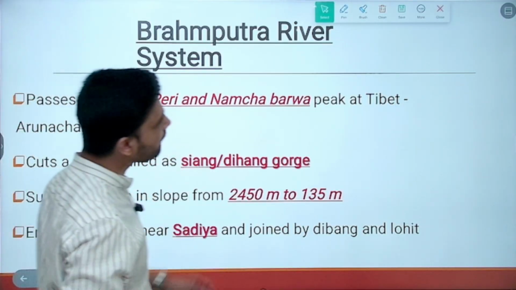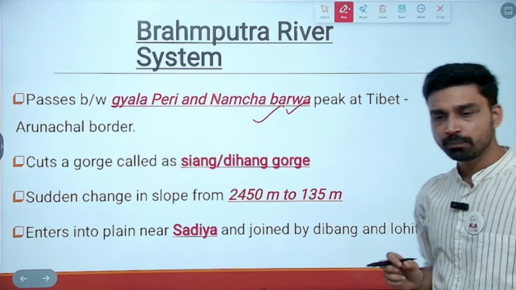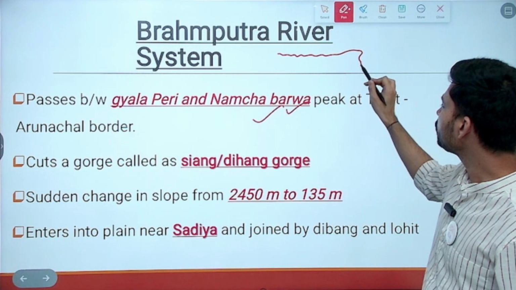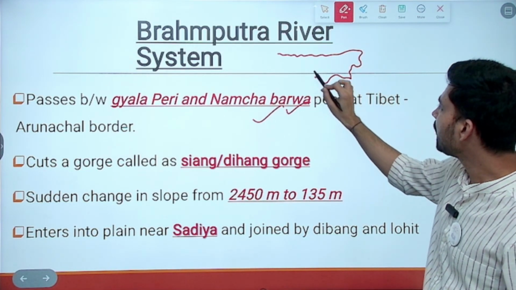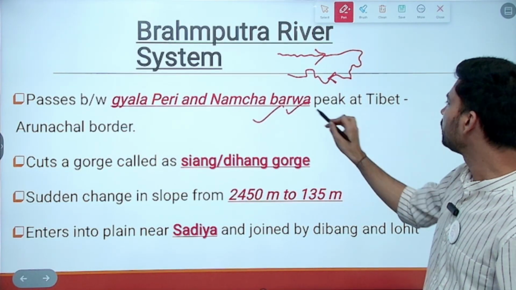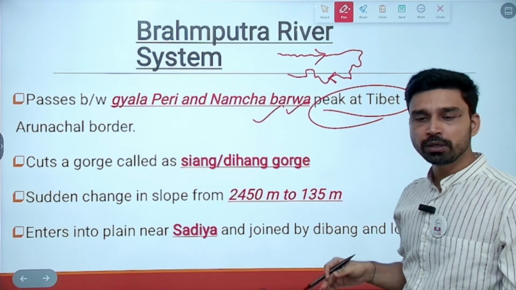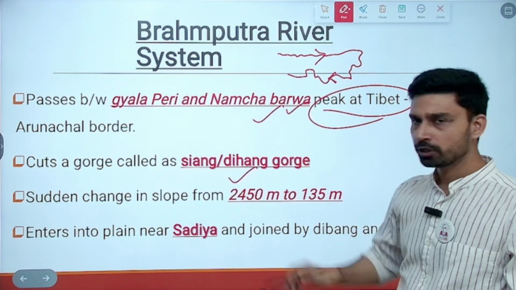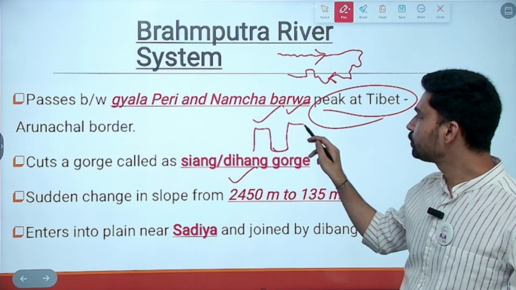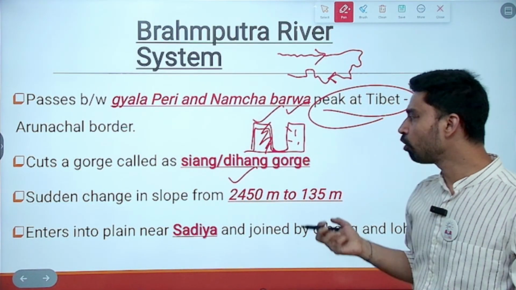Now, while entering India, it passes through Gyalaperi and Namcha Barwa Peak at the Tibet-Arunachal border. So, originally the river is moving from west to east, and then near this junction, it takes a southward turn and starts flowing from east to west. So, that's why the river is taking a U-turn near this Tibet-Arunachal border. Then, as it passes through the mountain, it cuts across a gorge. A gorge, if you understand, is a kind of valley which is bound by steep-sided mountain slopes. That is a gorge-like structure.